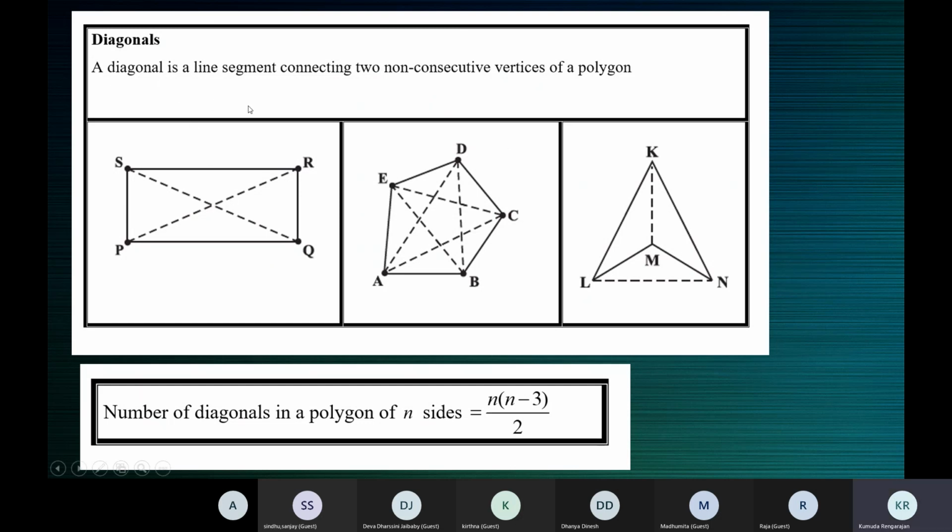So what is a diagonal? A diagonal is a line segment connecting two non-consecutive vertices of a polygon. A diagonal is a line segment.